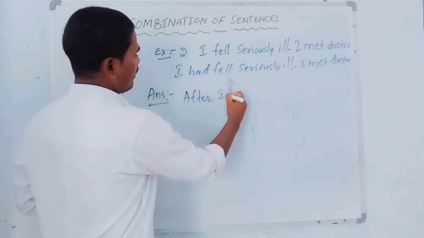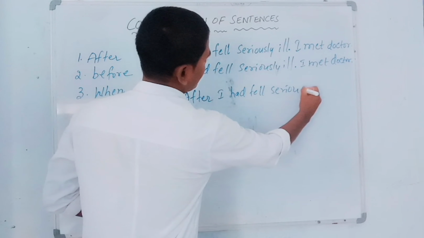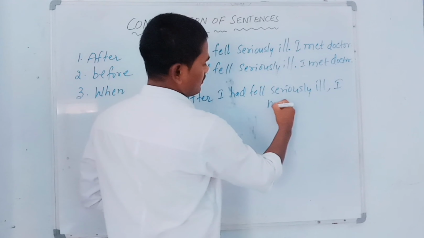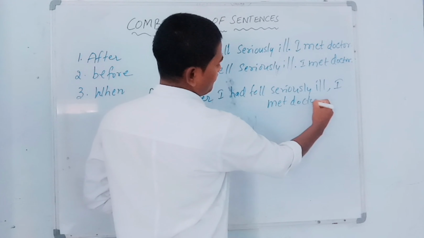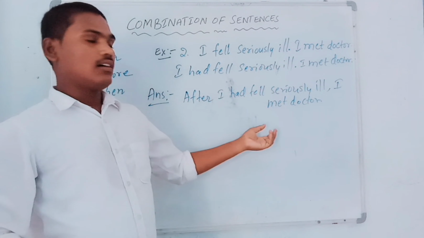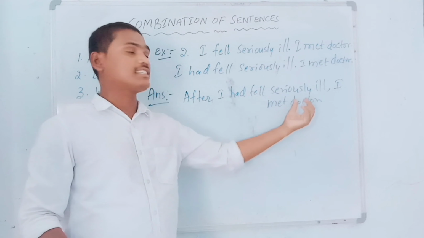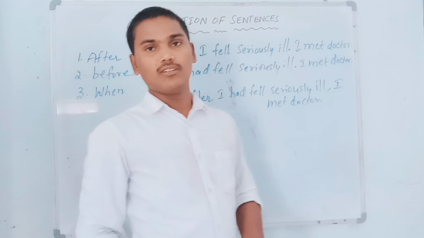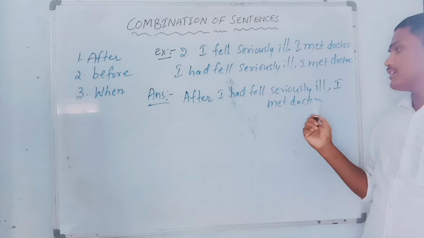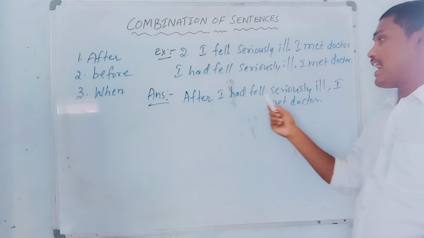First, after. After I had fell seriously ill, comma, I met doctor. And dear students, if you want, you can write: I met doctor after I had fell seriously ill.